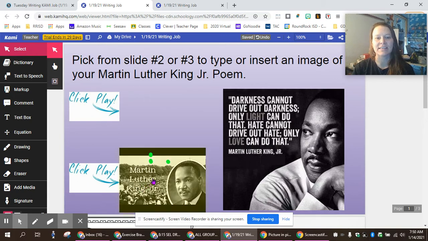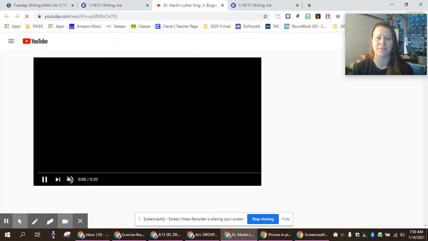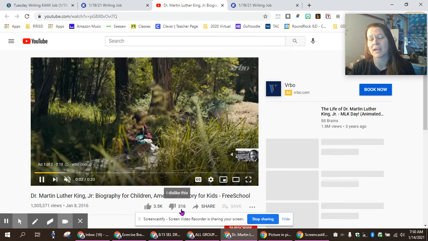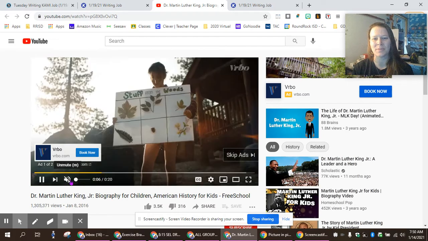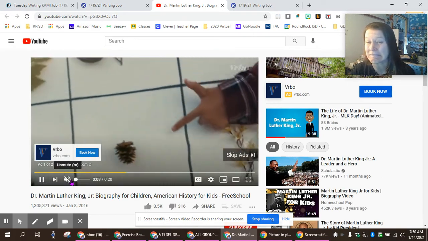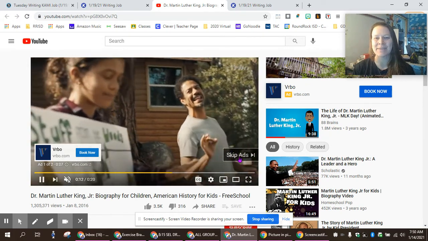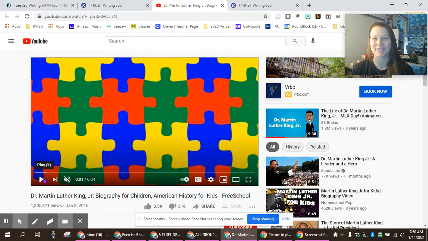And when I click select, then I'm gonna be able to, when I scroll over, it changes color so that I know that I can click play. And it is gonna take me into YouTube from Kami. So we've talked about, and I use it in class too. If there's an ad, I can just click this mute button because I don't need to listen to them. Okay. And then when this comes up, I can click skip ads. Okay. I know y'all are YouTube experts, I'm sure. Okay. And then I can turn my volume back up.